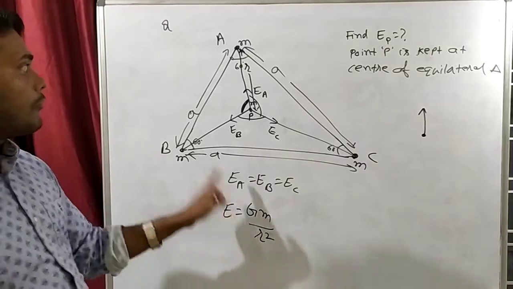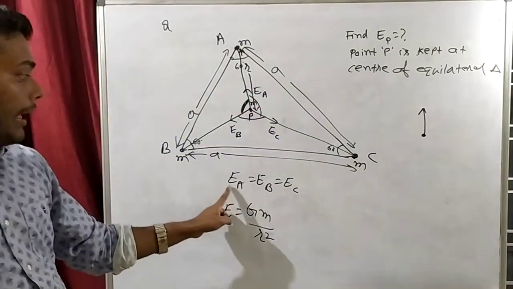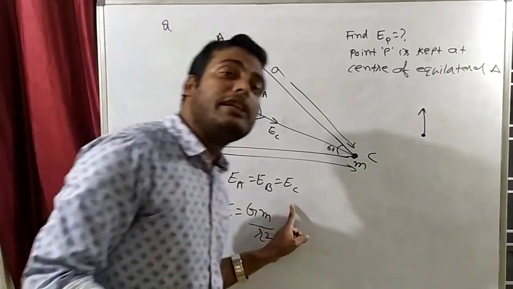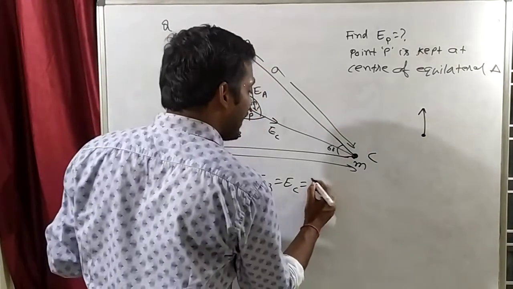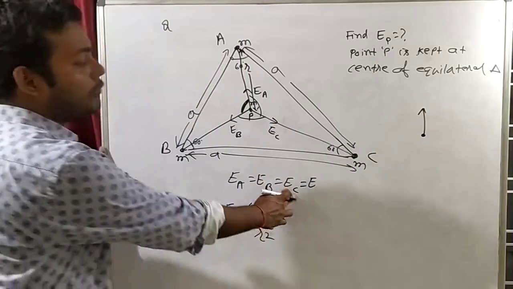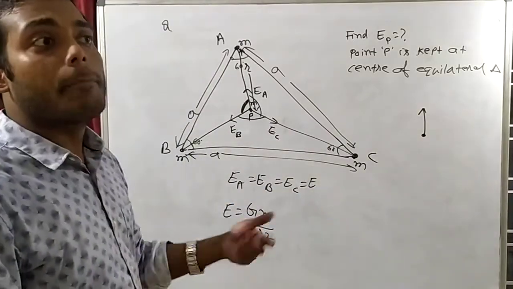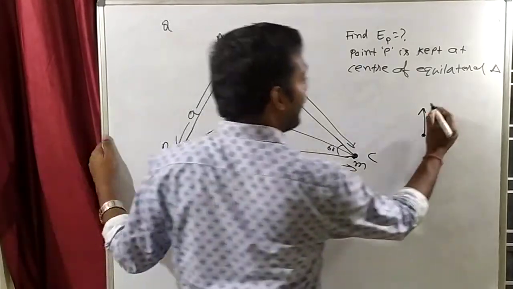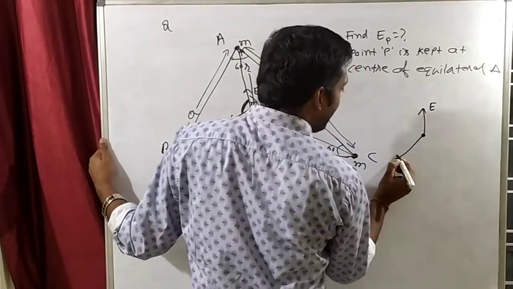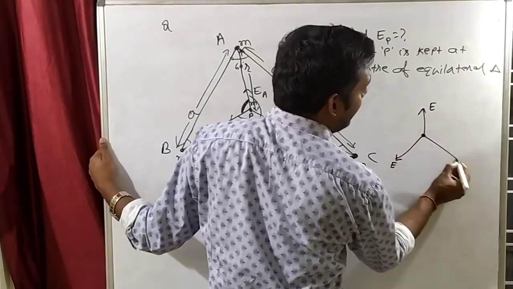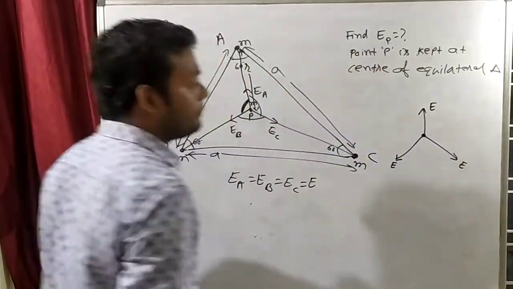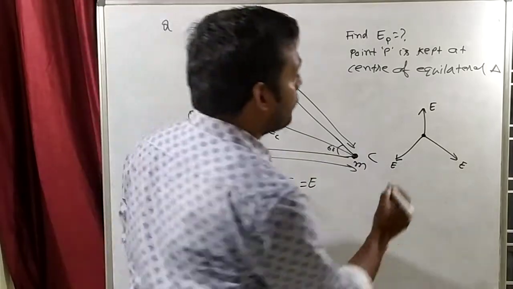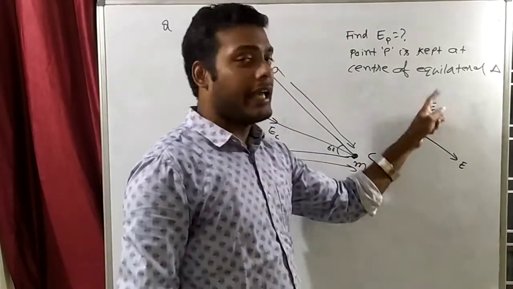So if the distance is equal and the mass is equal, EA will be GM by r square, EB will also be GM by r square, EC will also be GM by r square. So can we write EA is equal to EB is equal to EC is equal to E. I suppose that all of this is equal to E. So one E is acting here, one E is acting here, and one E is acting here. Clear?